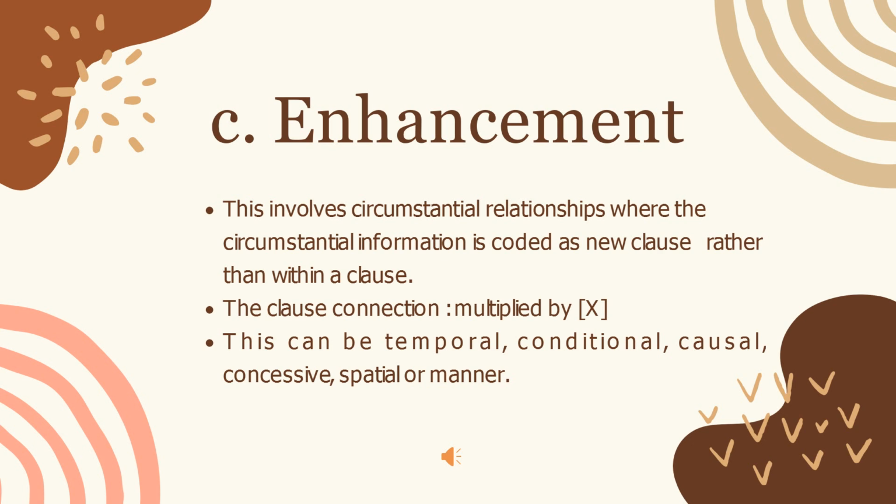The last type of relationship in expansion is enhancement. So what is enhancement? Enhancement involves the circumstantial relationship where the circumstantial information is coded as a new clause rather than within a clause. So the clause connection is multiplied, and its enhancement can be temporal, conditional, causal, concessive, spatial, or manner.